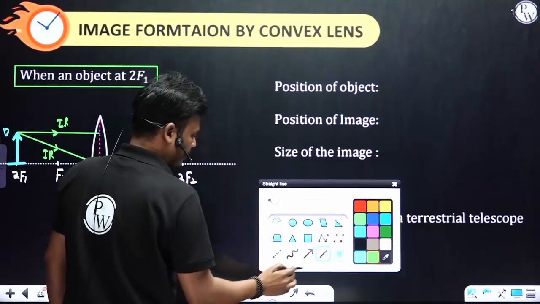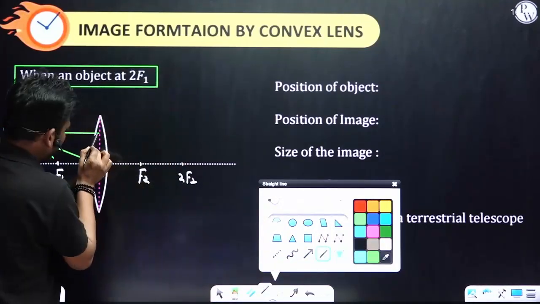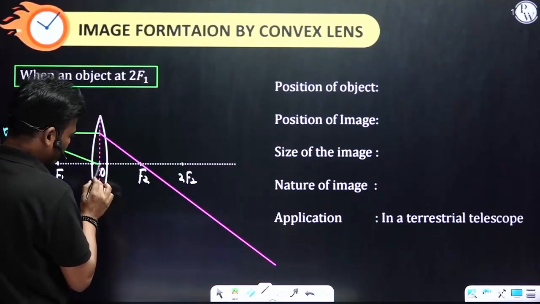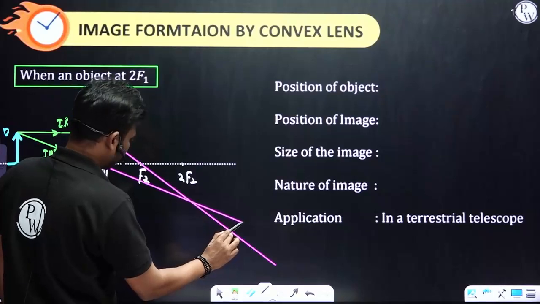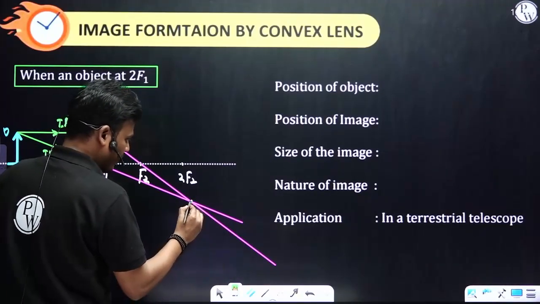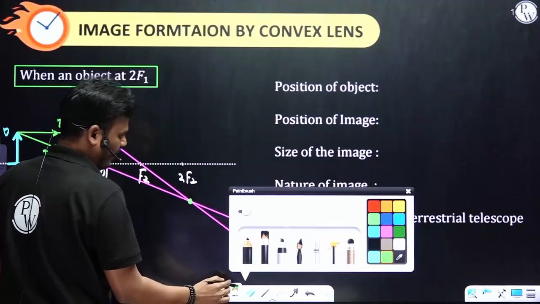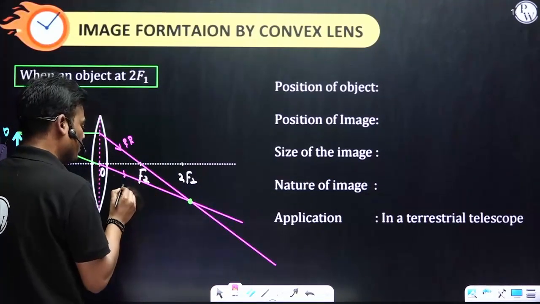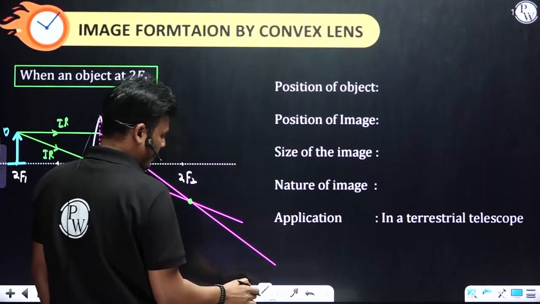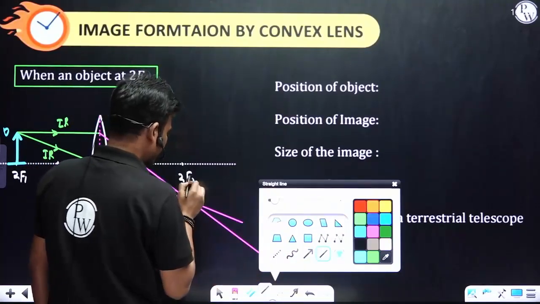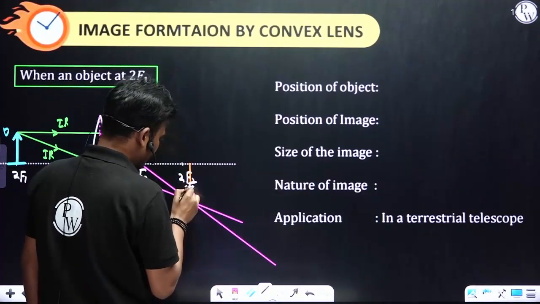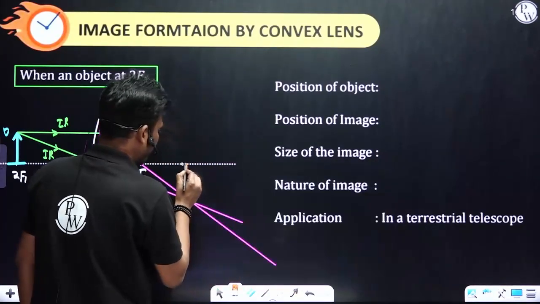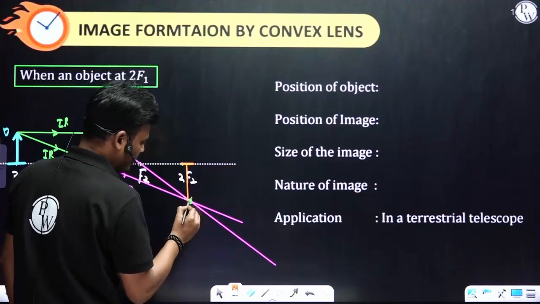Now, if the incident ray is parallel to the principal axis, it passes through the focus, and the second one, this one. So this is where the two refracted rays are meeting. A perpendicular is drawn.